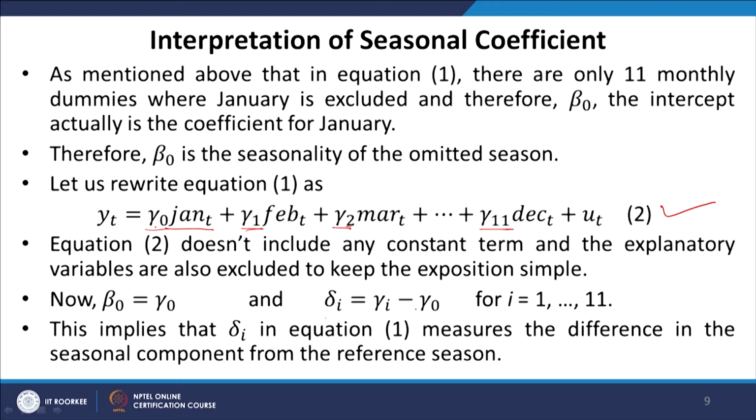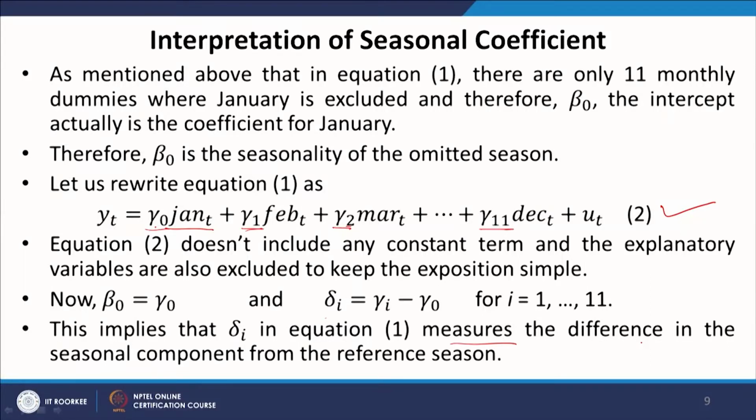So, now we are trying to get into the interpretation of the coefficients of the seasonal dummy variables. What it says is that when we do not have all 12 dummies, but rather 11 dummy variables and 1 intercept, the coefficients of those dummy variables measure the difference in the seasonal component from the reference period. For example, here the reference period is January.